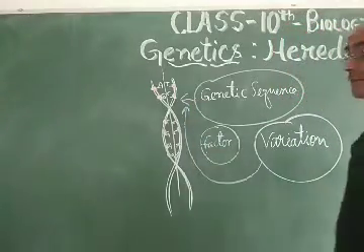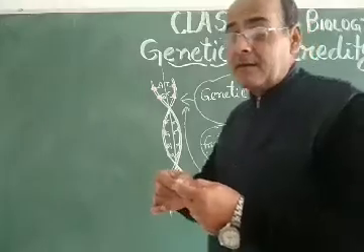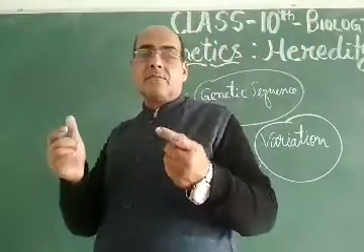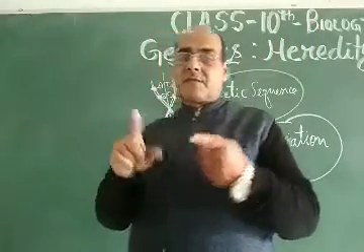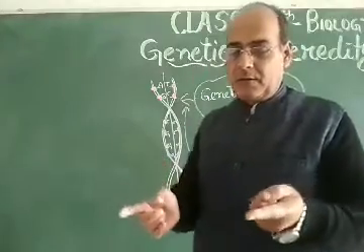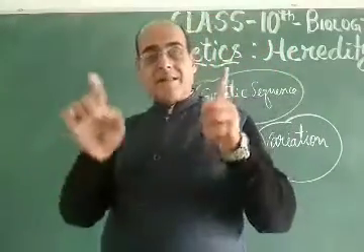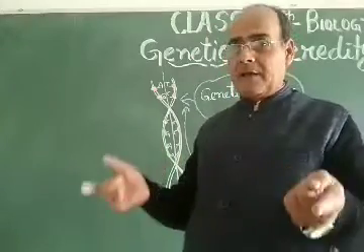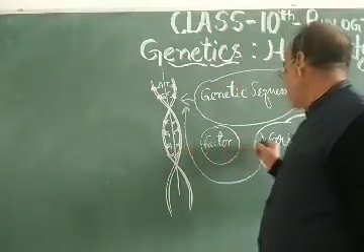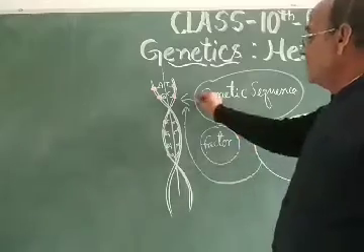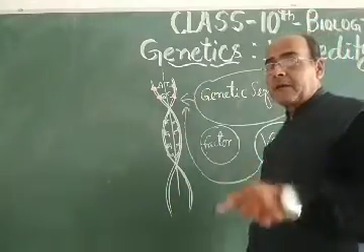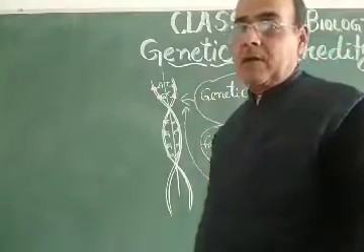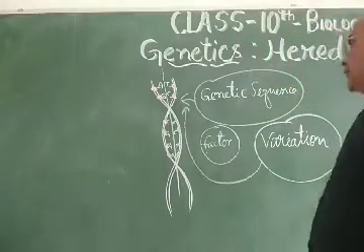Variation in the genetic sequence means there will be slight variation whenever gametogenesis takes place during sexual reproduction, or whenever fertilization takes place, with the formation of the zygote, then there will be a slight change in the genetic sequence of that particular gamete or zygote.